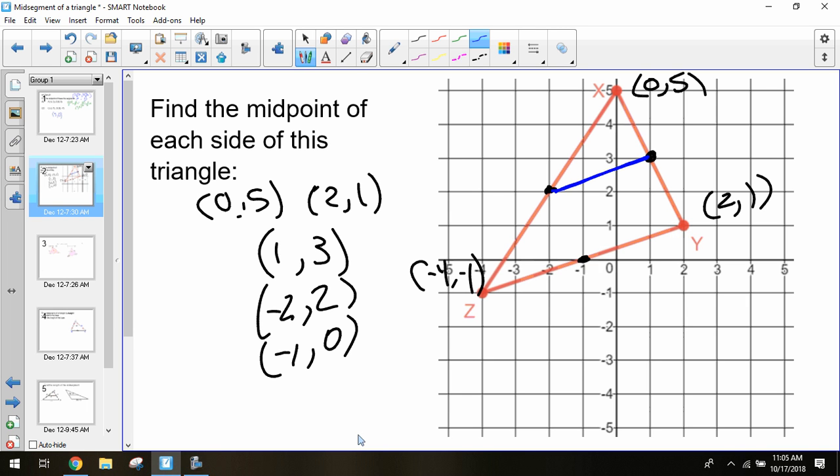Just by looking at it, what can you assume or guess about this mid-segment? It's inside the triangle. Okay. It makes a new triangle. So we have a little baby triangle up at the top compared to our larger total triangle. Okay, all of our vertices are still on the original triangle. What else? The mid-segment isn't touching any side of YZ. Okay.